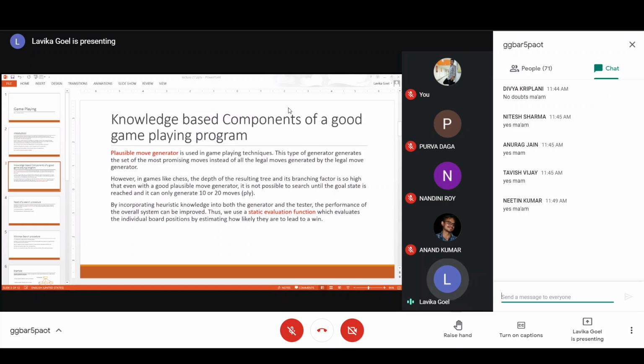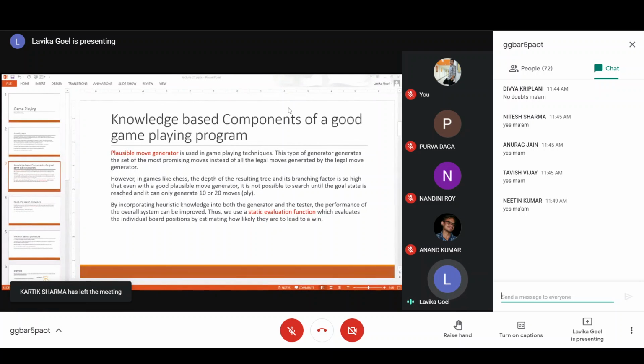Static evaluation function is basically a heuristic function which will improve the performance of your test procedure also, so that your best moves are chosen. Okay, so it will evaluate the individual board positions and see how likely you are to win that particular game, and then it will assign a particular score, and from those scores you will choose the maximum scoring position, and then you will go on to get that position as the next position from the current position. So static evaluation function works like a heuristic function and it applies to your test function to improve the test function.